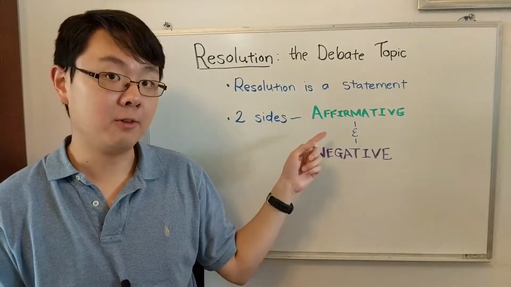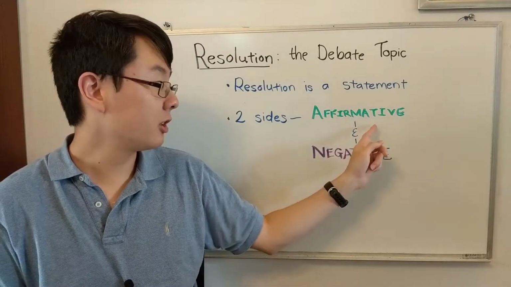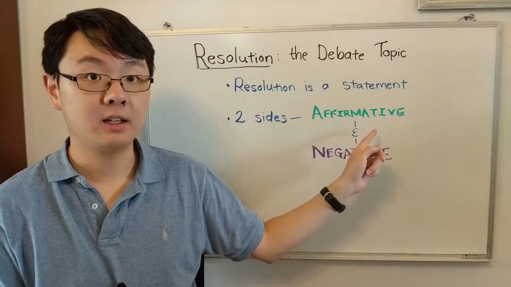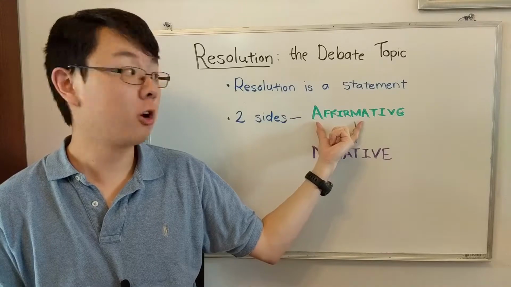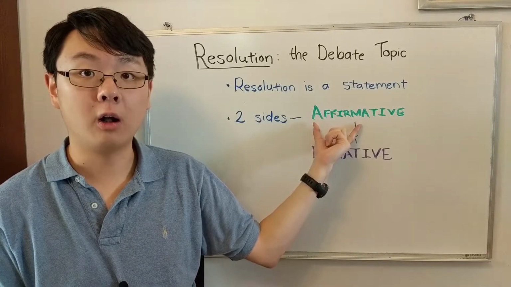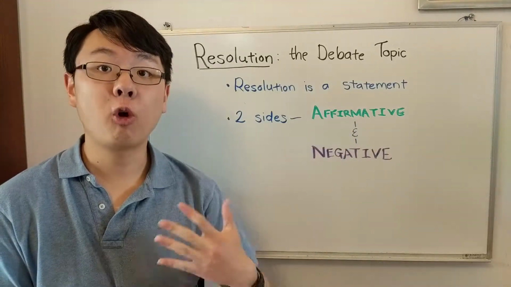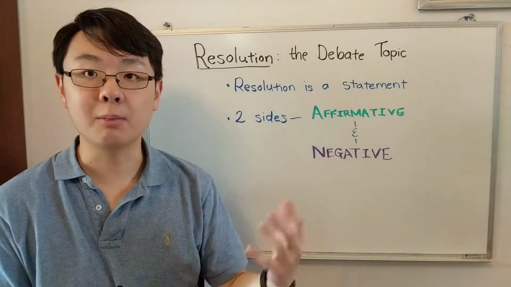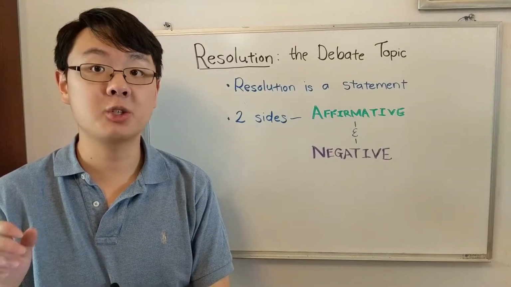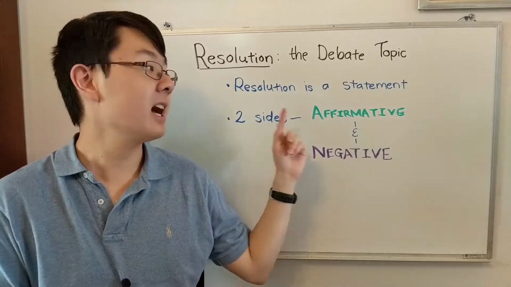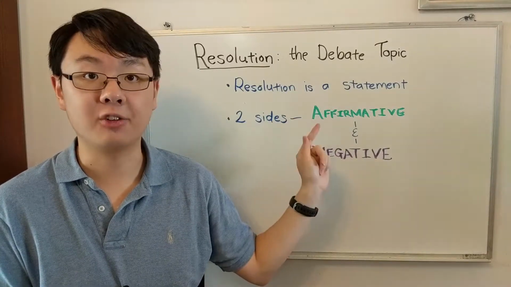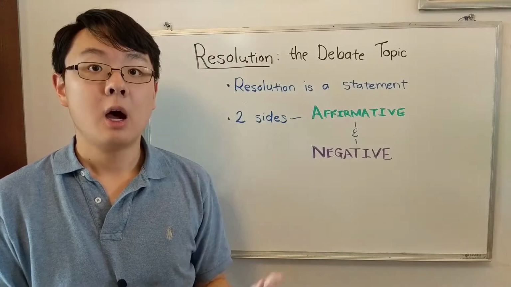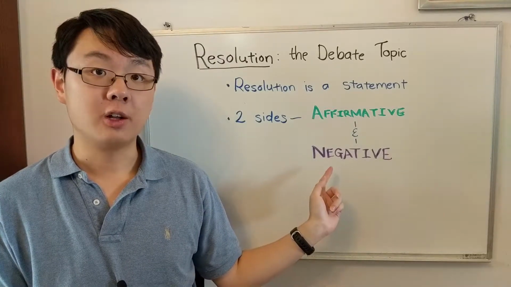So what do you think the affirmative side does? Well, look closely at this word. What word does this look like? Well, it looks like the word affirm. In fact, the word affirm is in the beginning part of the word, okay? So the affirmative affirms the resolution. He agrees with this statement. So if the resolution is fair trade ought to be valued above free trade, he says, yes, I affirm that. Fair trade should be valued above free trade. Yes, that's affirmed, okay?